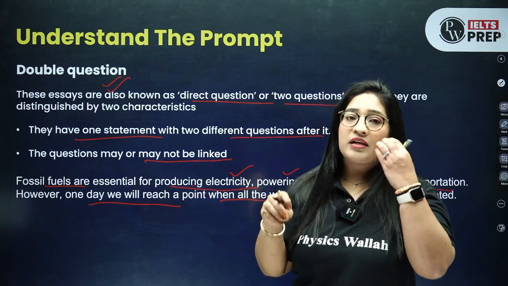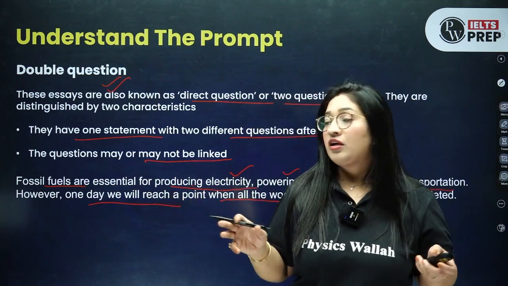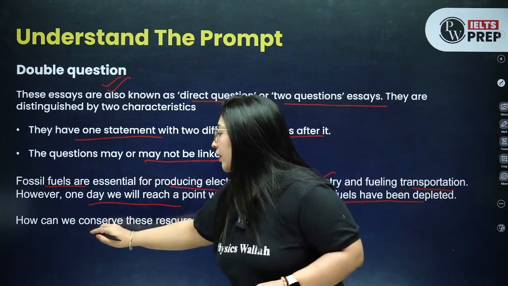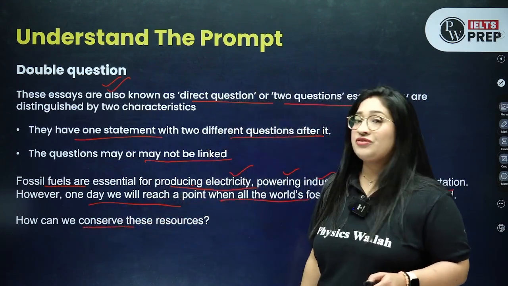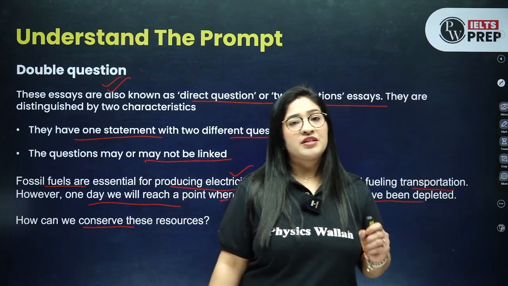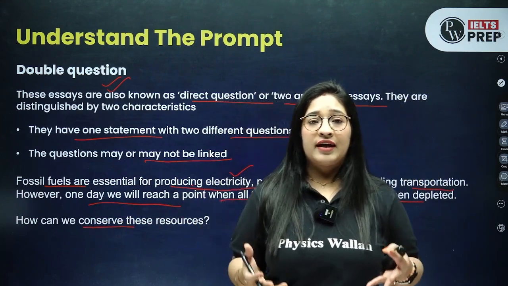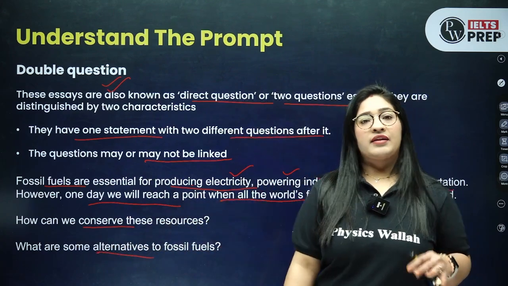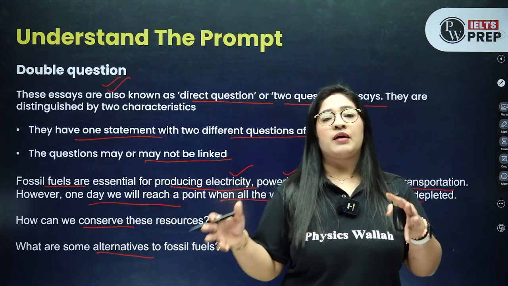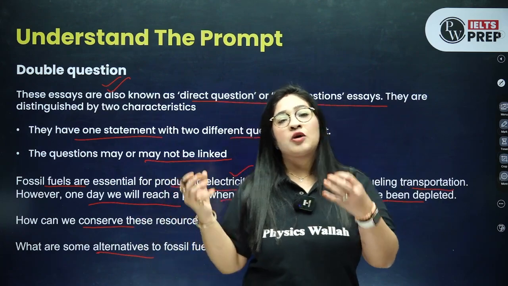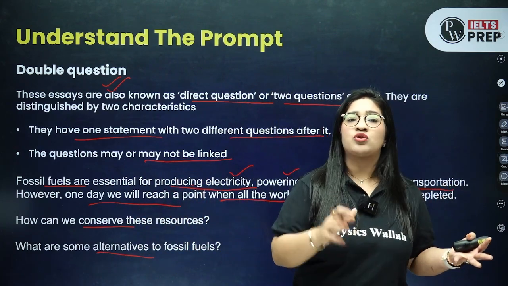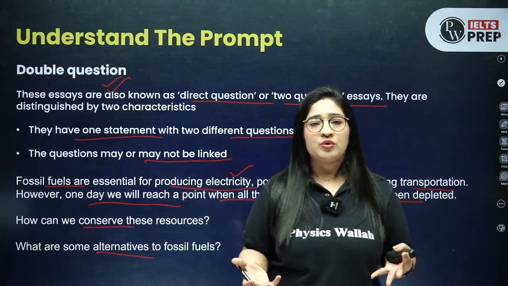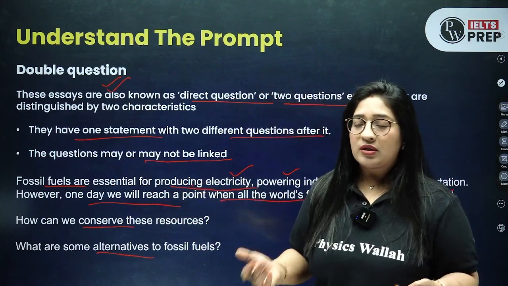लेकिन एक दिन आएगा जब ये सब कुछ खत्म हो जाएगा, right? तो further after this statement they are asking you two questions. How can we conserve these resources? So the very first question is asking you कि हम इसको बचा कैसे सकते हैं, like how we can conserve. Now what are some alternatives? Again they are asking you some alternatives. अगर ठीक है हम fossil fuel use नहीं कर रहे हैं, so apart from that what else we can use to at least save them, right? Of course we have to use anyhow, but alternatives भी कुछ हम use कर सकते हैं.